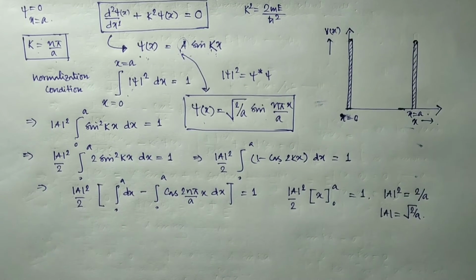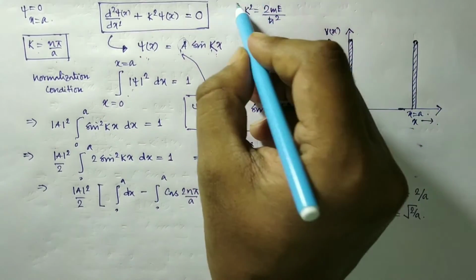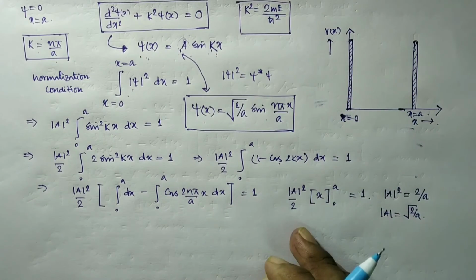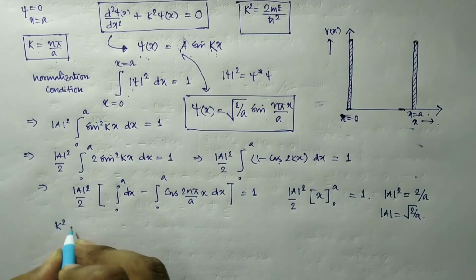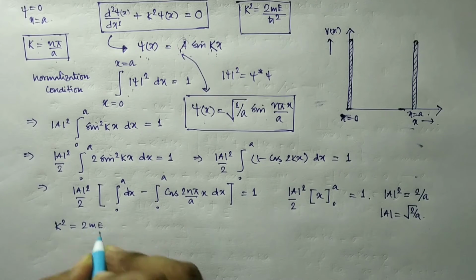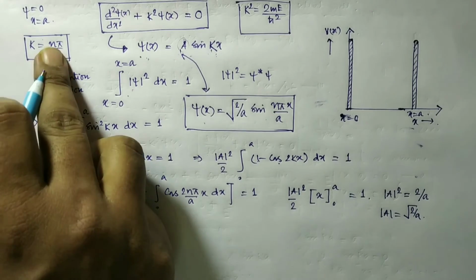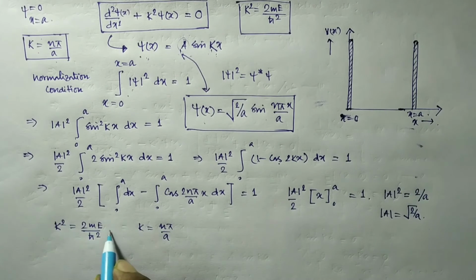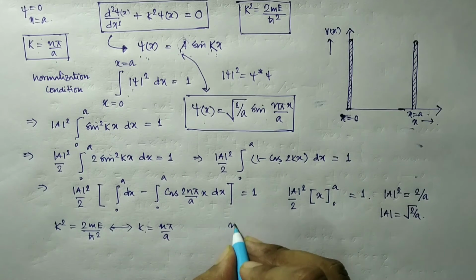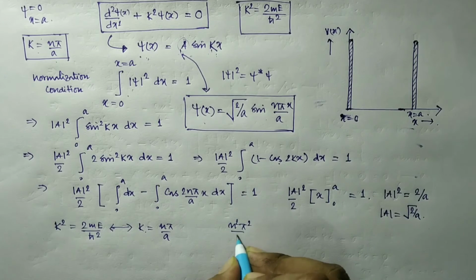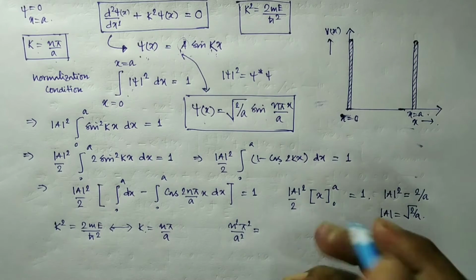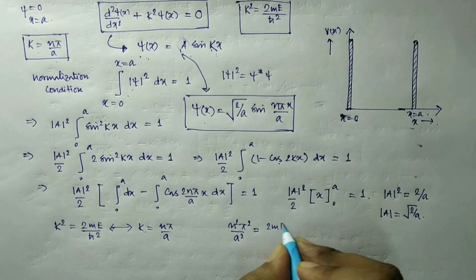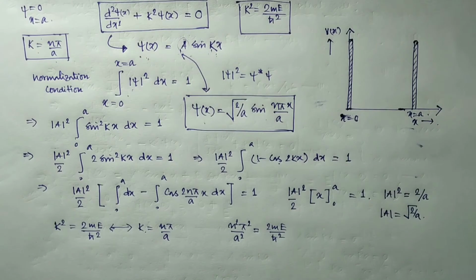And what is the expression for energy? As we know, we have k square is equal to 2mE by h cut square, and we obtained k is equal to n pi by a. So from these two relations, putting the value of k here, n square pi square by a square is equal to 2mE by h cut square.